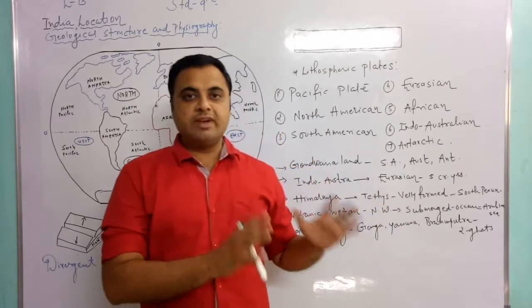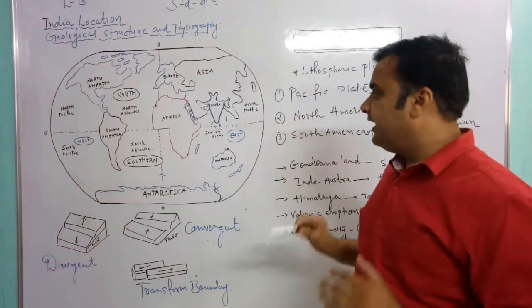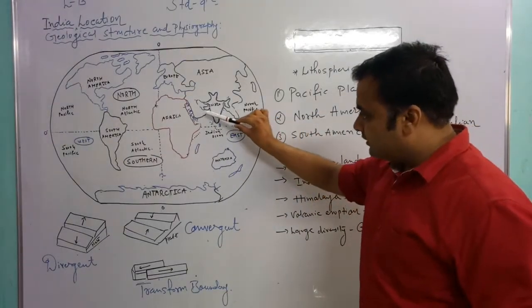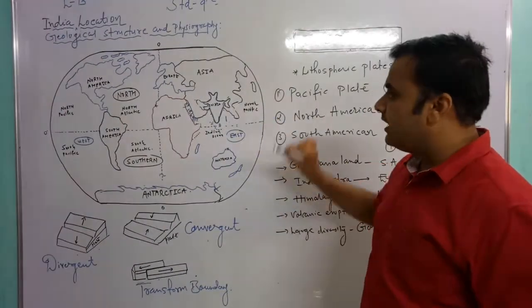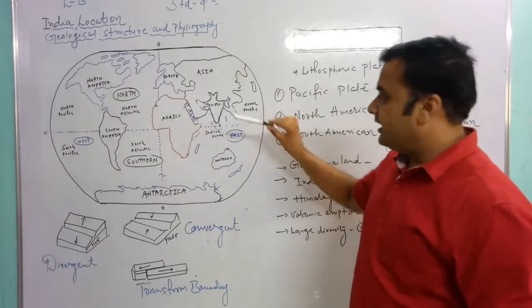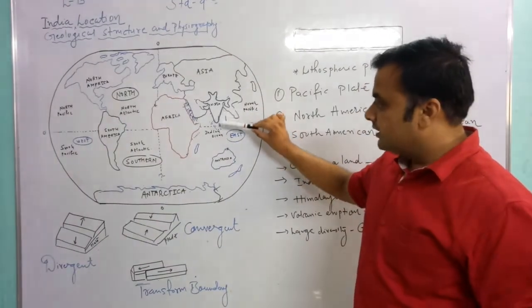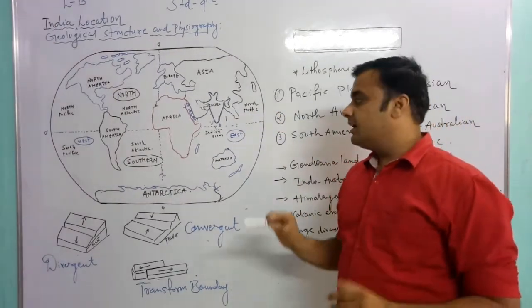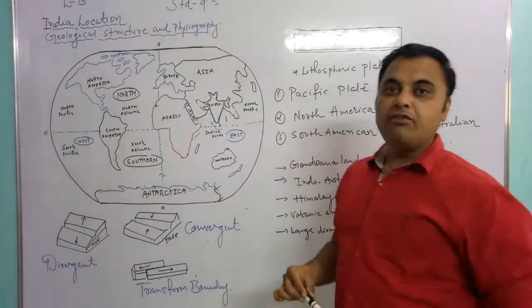In the last video we have seen about the very unique and strategic location of our India. On the southern side, India has a coastal boundary, and the neighbors across the coastal boundary are Sri Lanka and Myanmar. India and Sri Lanka are separated by one strait, the Palk Strait, and the Gulf of Mannar.